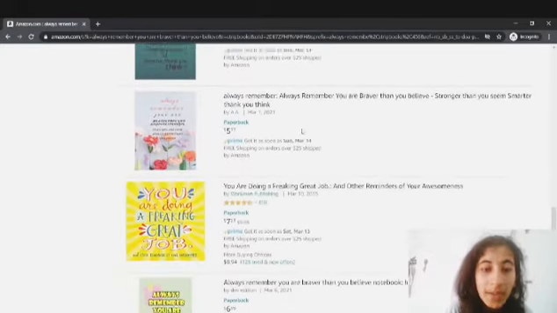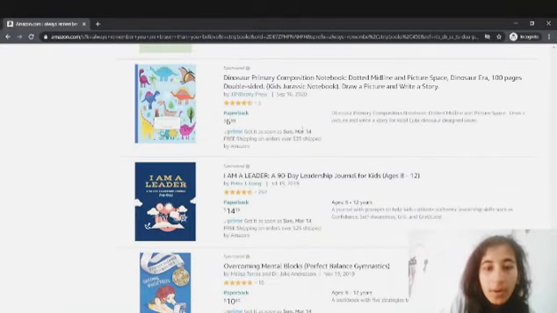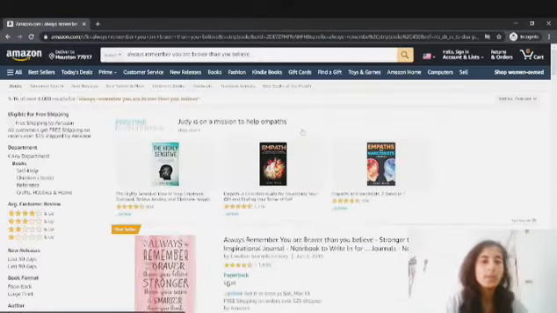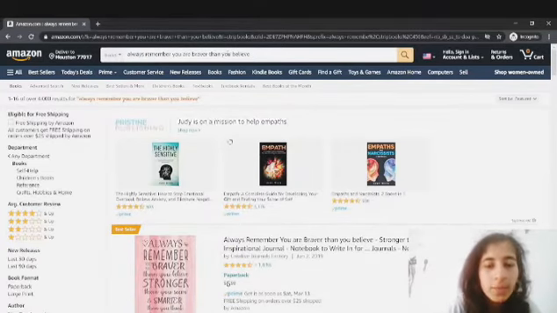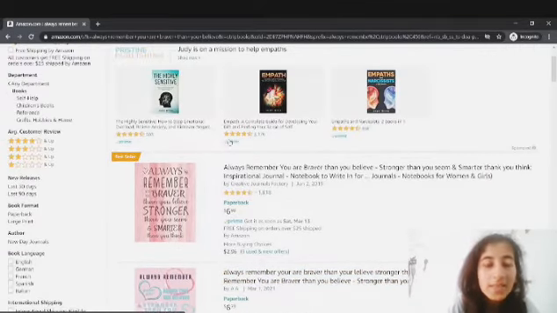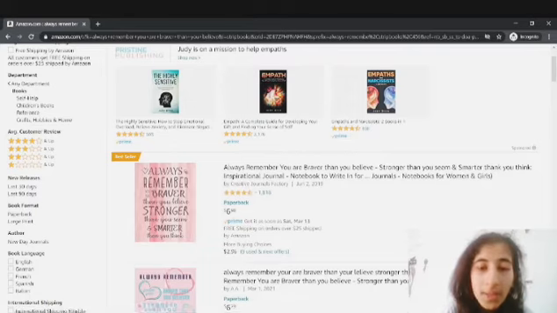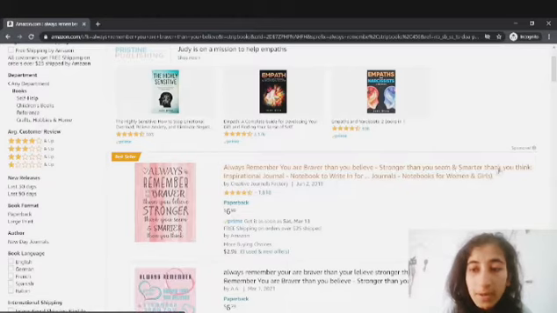So that means I can target this particular keyword in my book title as well, or in my seven slots of keywords. So this is one way you can go about it. You can see what the bestseller book in that category is, and see what keywords they are using in their title. If I look at this book, you can see they are using these keywords in the title: always remember you are braver than you believe, stronger than you seem, and smarter than you think. This is the whole one phrase.